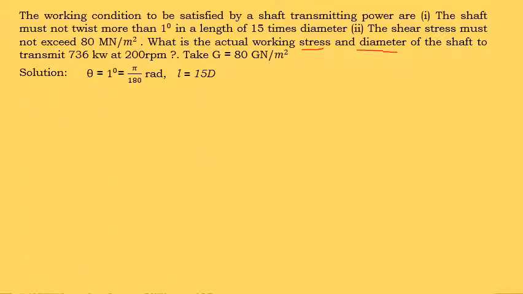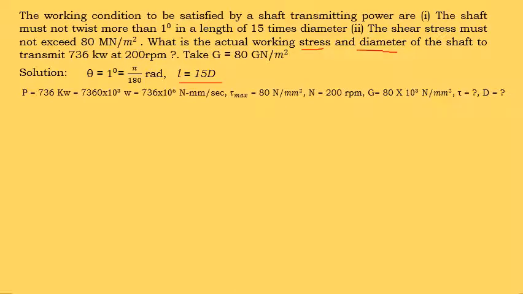First, theta is given in degree, so we have to convert it into radian before substituting the theta value in the different formulas. We know that if we multiply by pi by 180 to the degree, it will get converted into radian. And the length is given in terms of diameter. So length is equal to 15 times the diameter. Therefore L is equal to 15 into D. Capital D represents the diameter of the shaft.